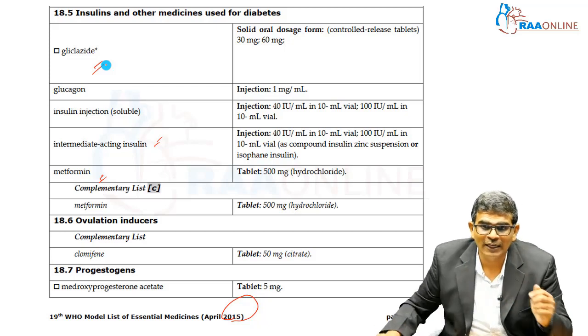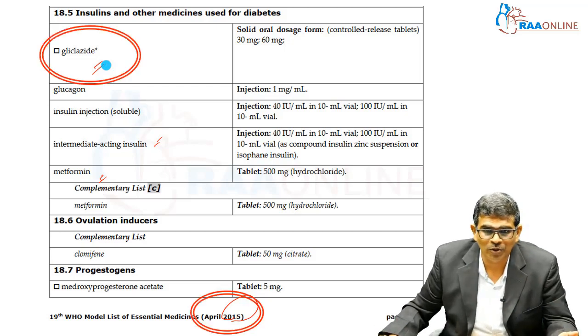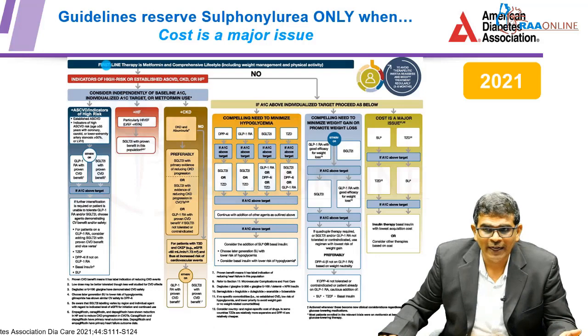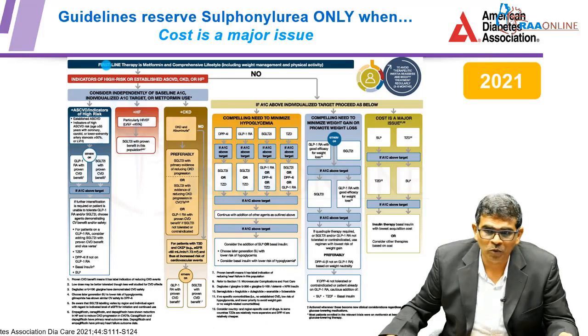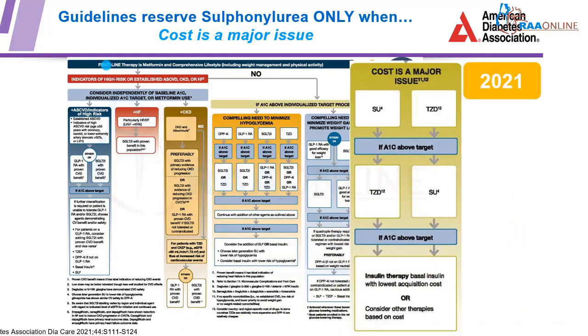But if you see the treatment guidelines of ADA, this is with respect to 2021, the positioning of sulphonylurea is only when cost is a major factor. Sulphonylurea doesn't come over here, it doesn't come over here. The ADA guideline says when cost is a constraint, the sulphonylurea comes in over here.